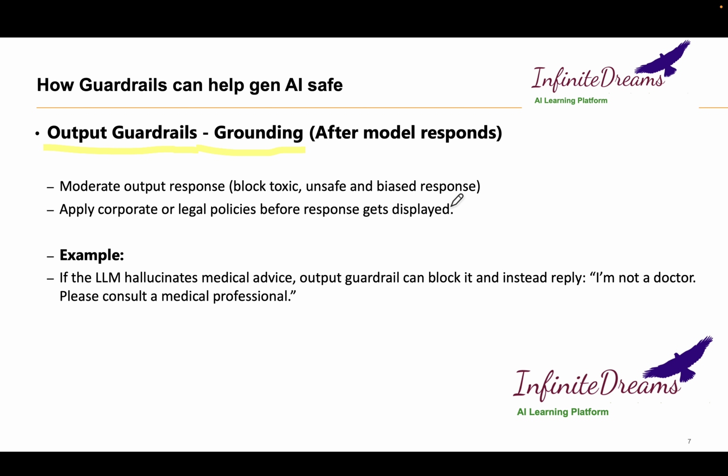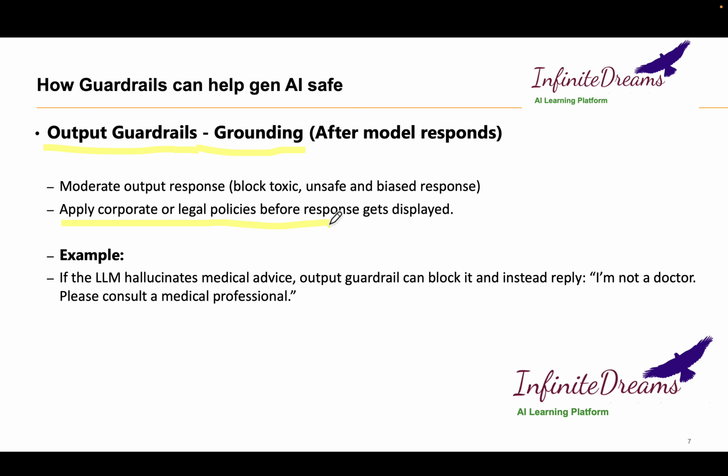If there are any corporate or legal policies, suppose we are an insurance enterprise and I created a chatbot, and somebody asks a question related to our company policy.